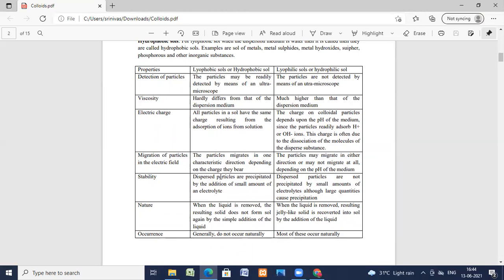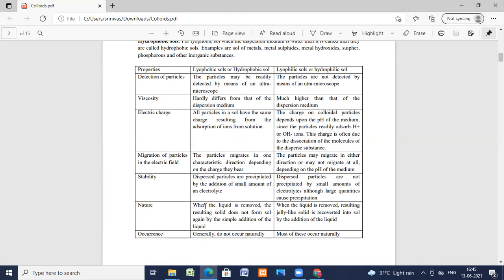Now we'll see the stability. Dispersed particles are precipitated by addition of a small amount of electrolyte. Dispersed particles are not precipitated by small amounts of electrolyte, although large quantities cause precipitation.